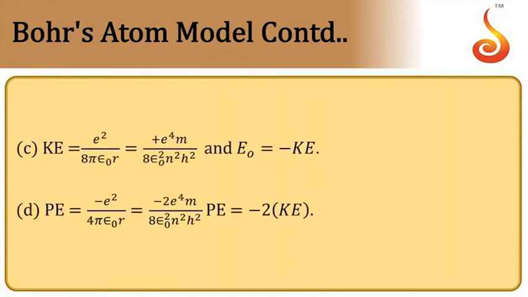Now kinetic energy is given by e square divided by 8 pi epsilon naught r, that is me to the power 4 divided by 8 epsilon naught square n square h square. So total energy and kinetic energy will be equal in magnitude, but kinetic energy is positive, total energy is negative. Potential energy is double the kinetic energy, that is double the total energy. That is what you will get.